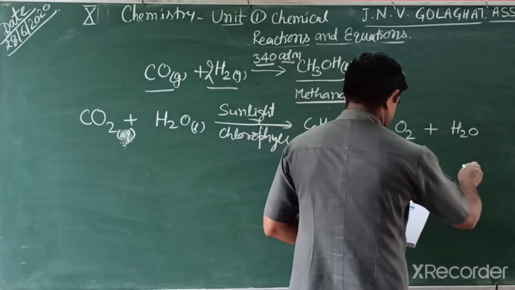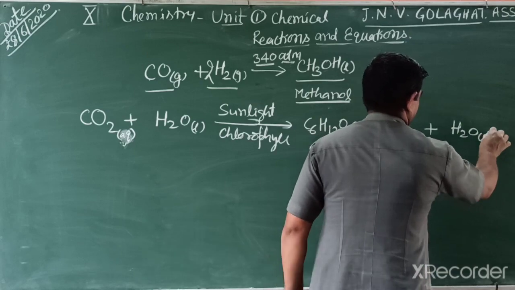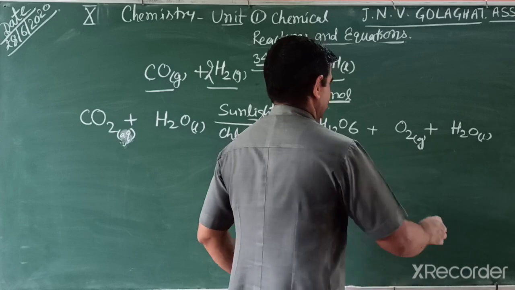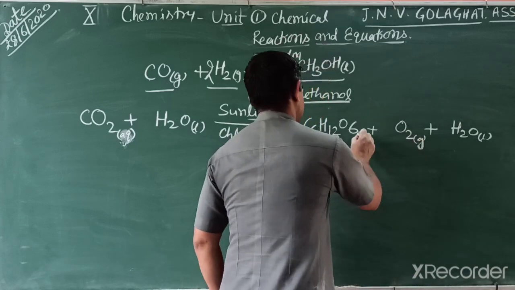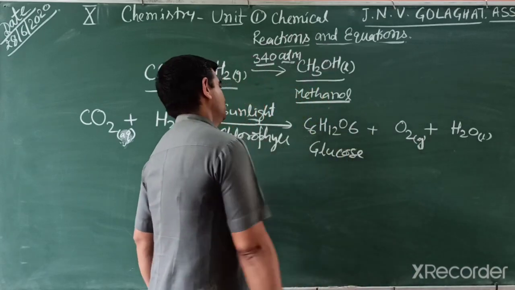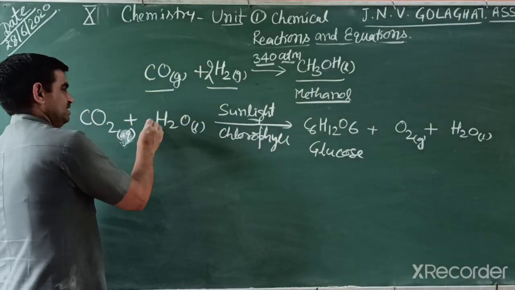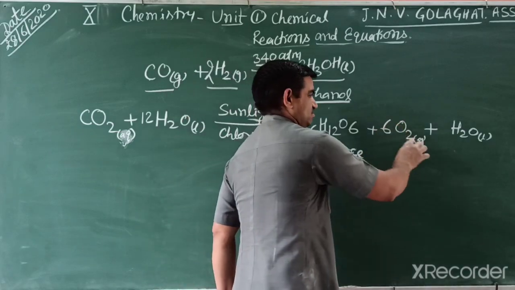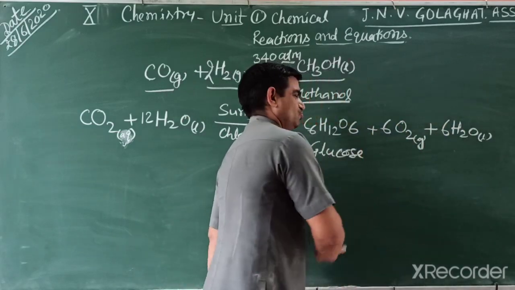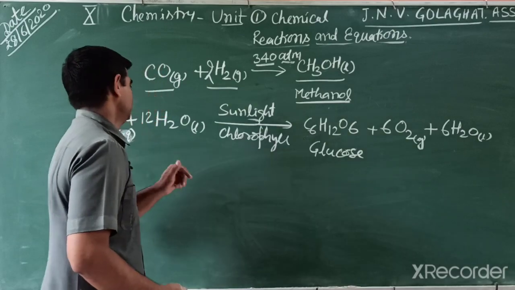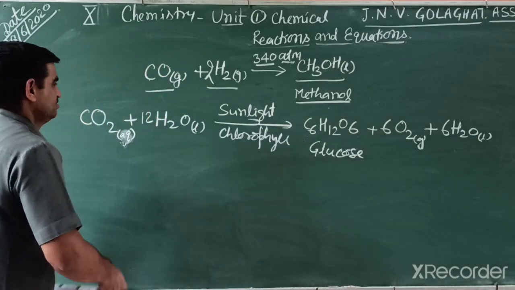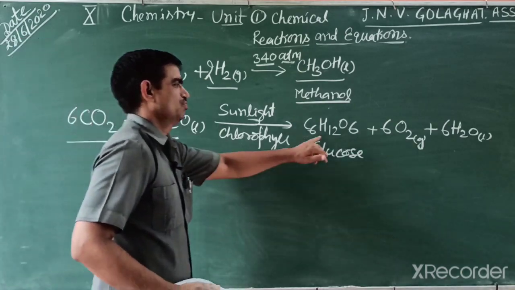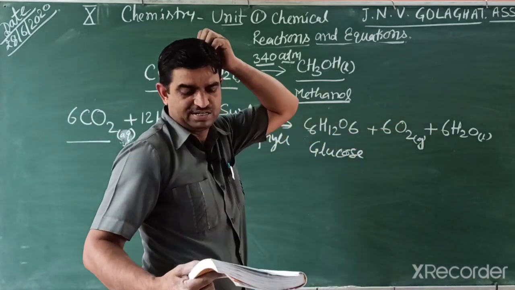Glucose means carbohydrate, which is food for us, and oxygen gas is released and water vapor is also released. In this way, water is in liquid form, oxygen is in gaseous form that also dissolves in water, and this one is glucose. When we balance this reaction, it is 6 and 6. So this reaction is photosynthesis. Carbon dioxide 6 mole with water, and you get glucose, oxygen and water.